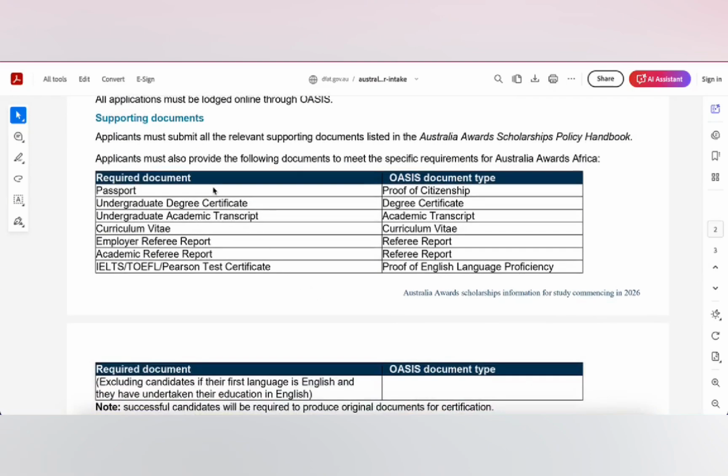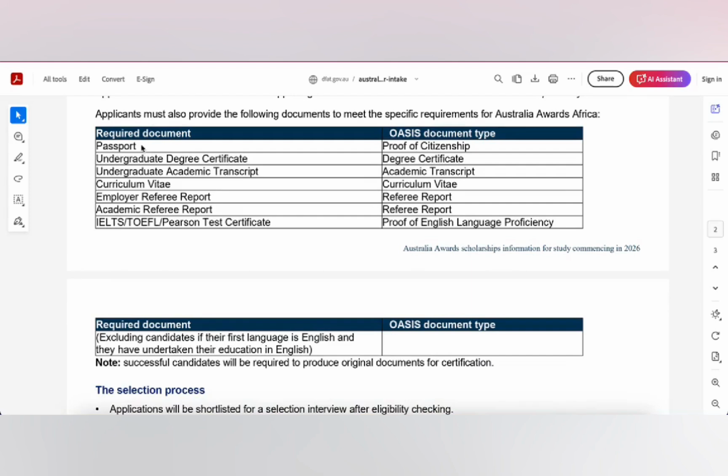These are the documents that you are expected to submit, the required documents: passport, undergraduate certificate, undergraduate transcript, CV, employee referee report. There's an employee referee report form that you actually have to download, and the academic referee report.